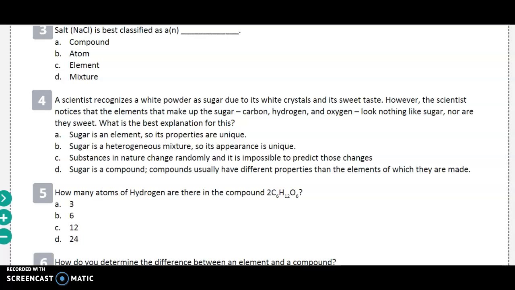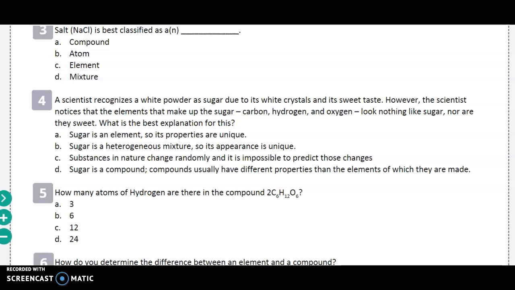Number 4. A scientist recognizes a white powder as sugar due to its white crystals and its sweet taste. However, the scientist noticed that the elements that make up sugar, carbon, hydrogen, and oxygen, look nothing like sugar, nor are they sweet. What is the best explanation for this?